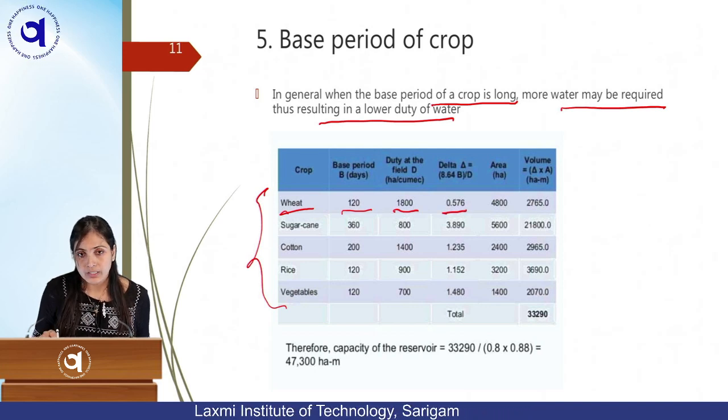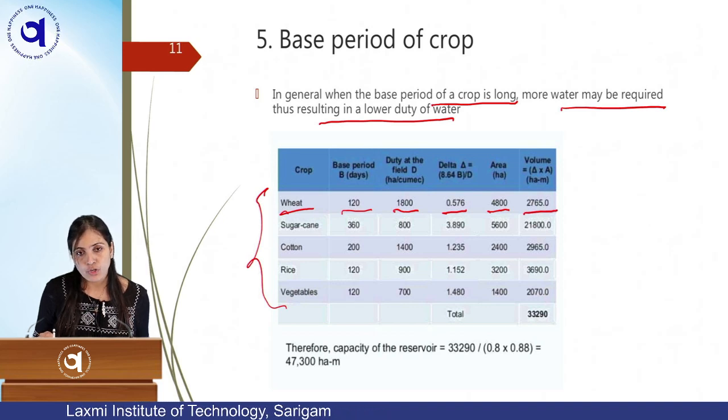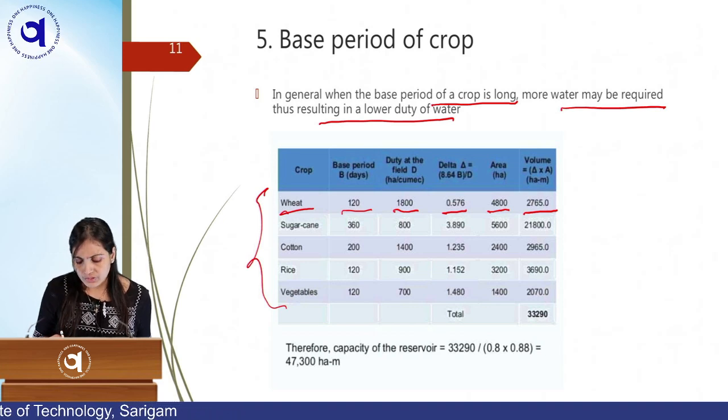0.576 meter, and the area is 4800. Of course, you can determine the volume by area into delta. Whatever area you have and whatever depth, you can determine the volume here. For different crops, sugarcane is a perennial crop, meaning its base period is 12 months, 360 days, approximately 1 year.